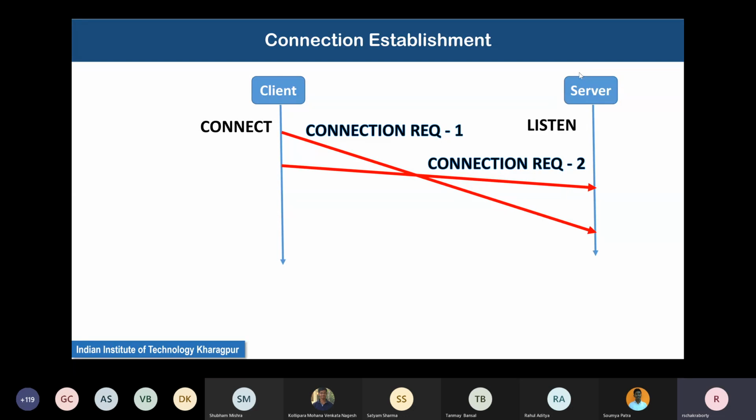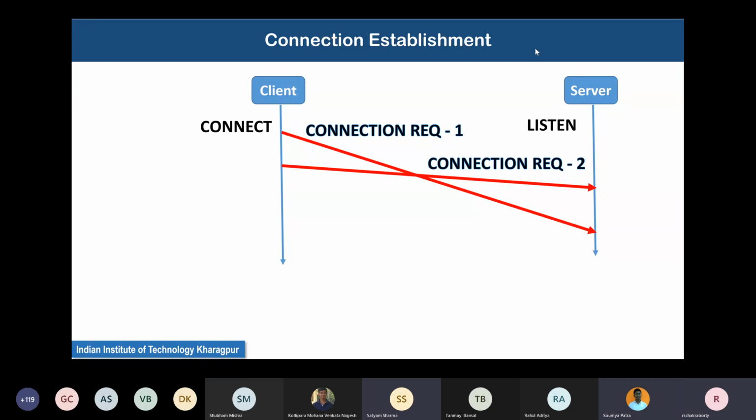Before I go to the solution, can any of you tell me what is the solution to this problem? How will the server know that?